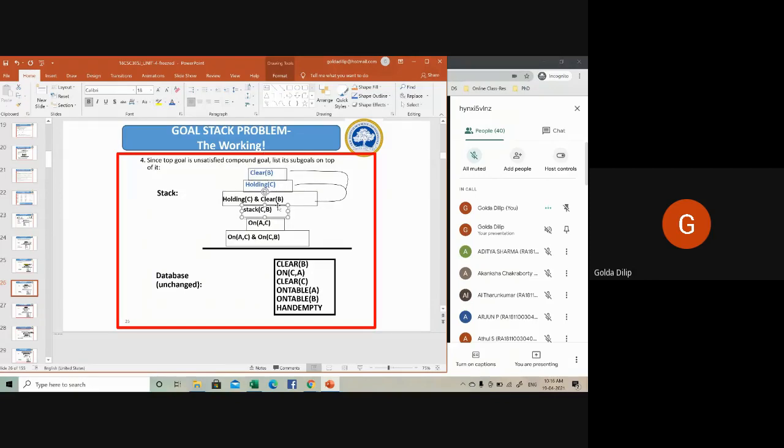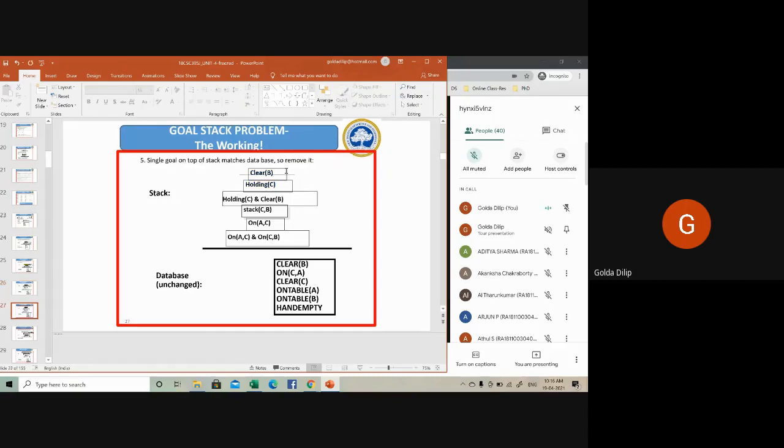Then you will have to remove the predicate clear B from the top of the stack, and then accordingly you will have to proceed. See, I'm removing clear B from the stack. I've striked it out. Then comes holding of C, and accordingly you will have to proceed. This is only a partial solution. Similarly, you have to proceed till your stack is empty.